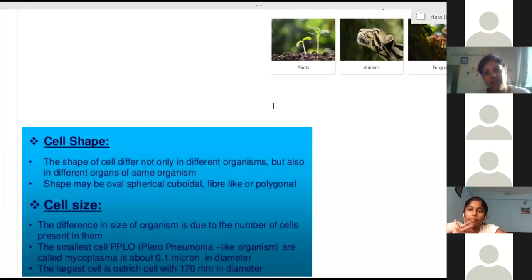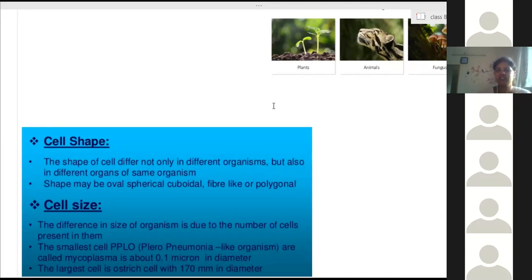And every cell's function is also the same. Whatever function every cell is performing, that is the same. There are different types of cells, so we have to learn them differently. Basically all cells are the same, but some special types of cells have been given a different shape because they have to perform a particular function. To make it easy to perform that function, they have been given different shapes. So different shapes also we have to see.